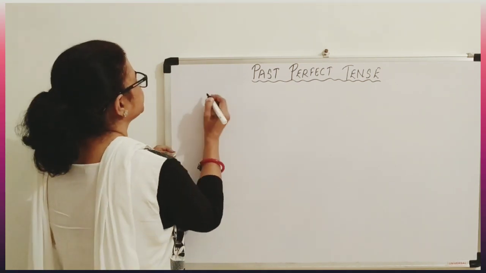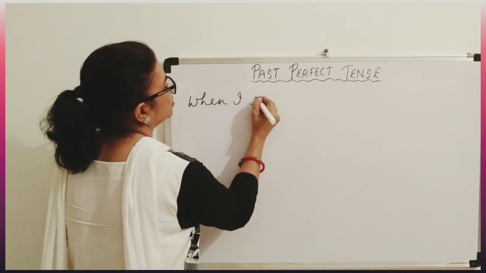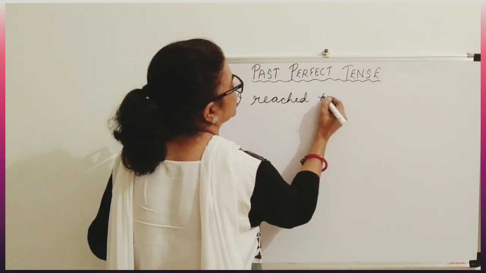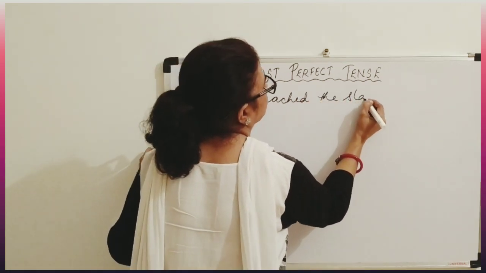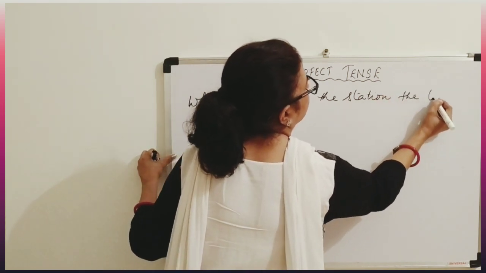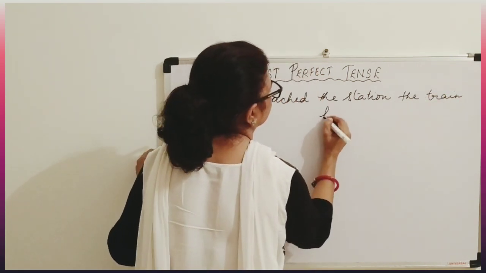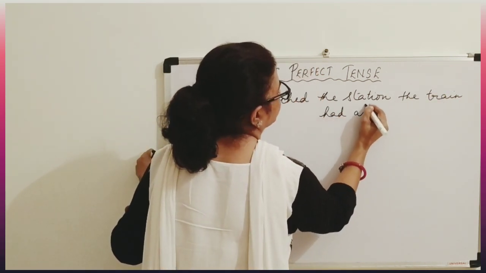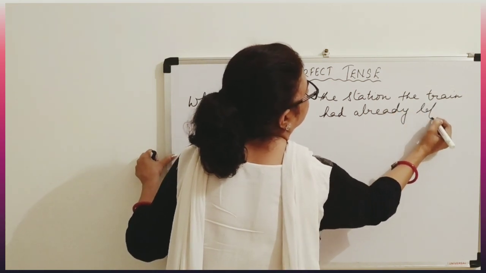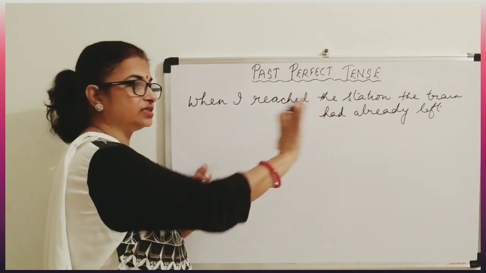For example, when I reached the station, the train had already left. Now there are two tenses in this sentence.